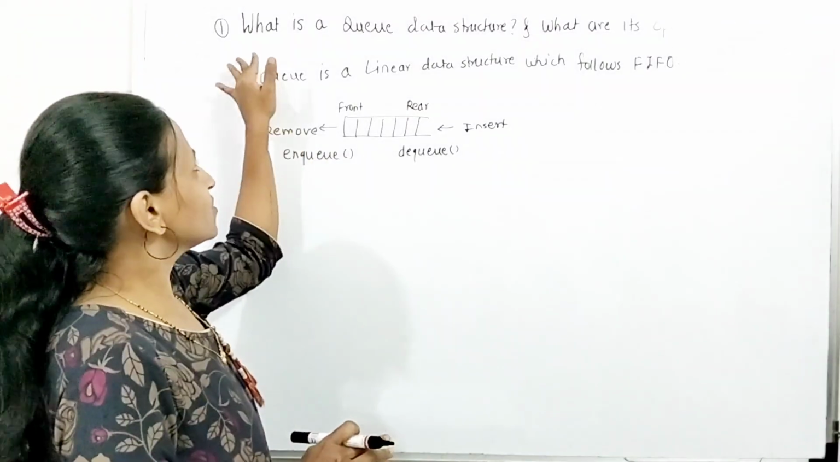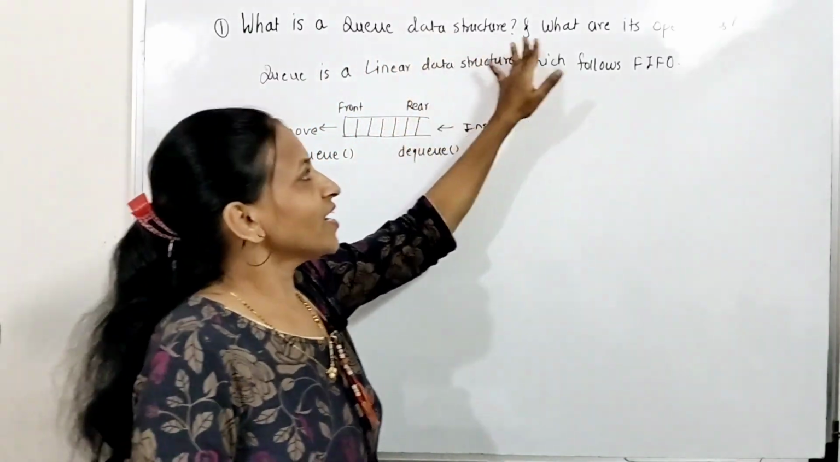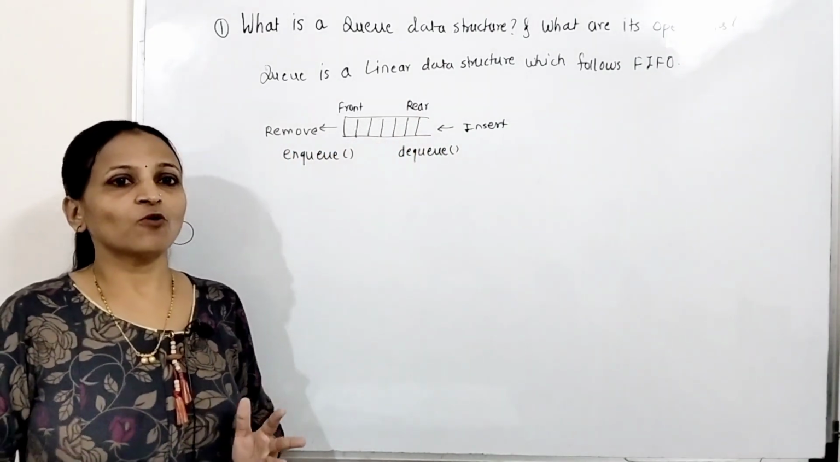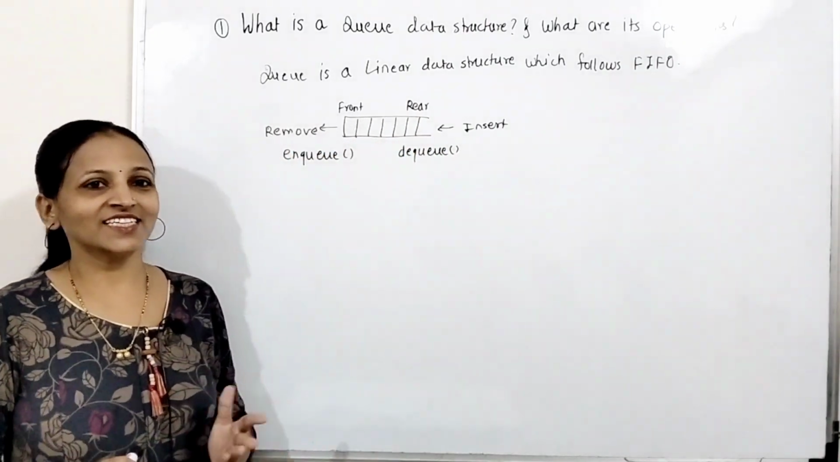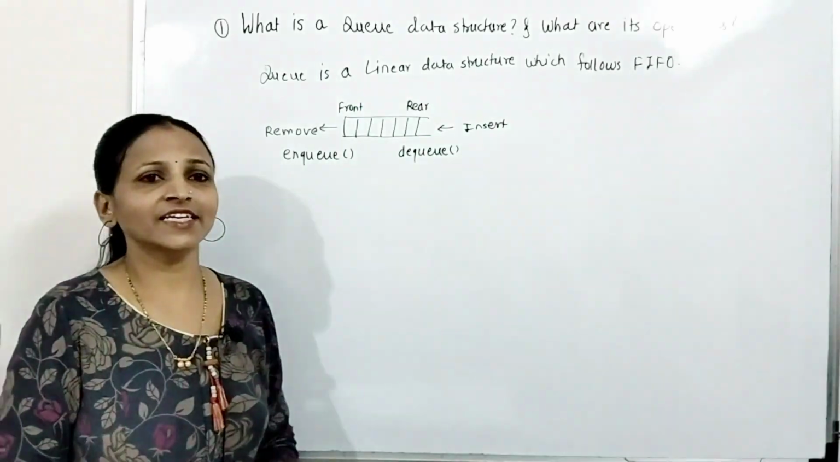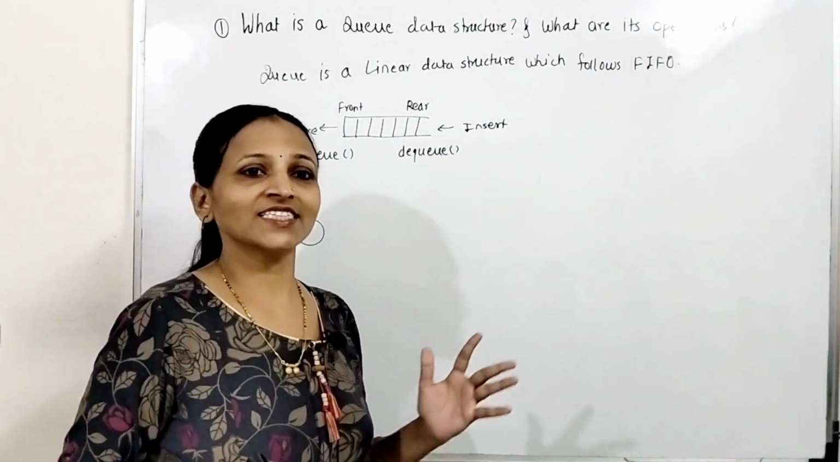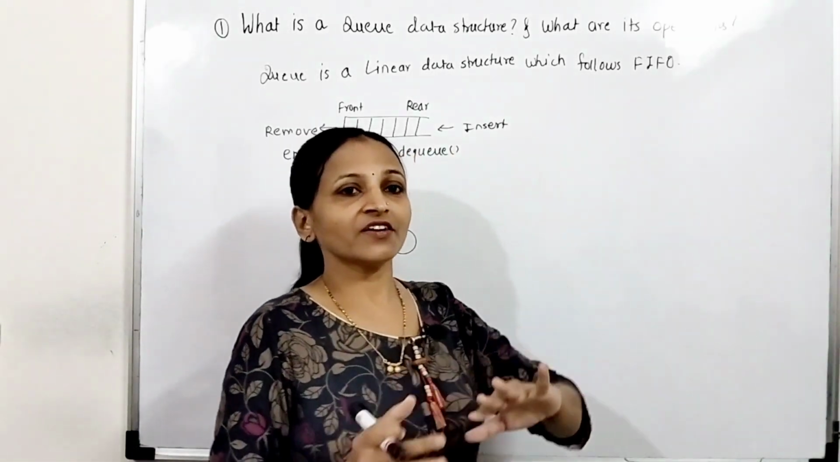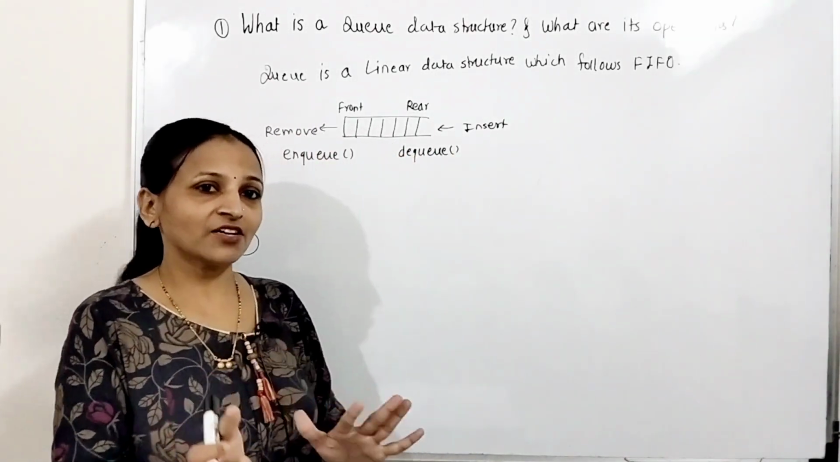The first question is, what is a queue data structure and what are its possible operations? In the last session we discussed the stack data structure. Stack is a linear data structure that follows last in first out. This queue is again a linear data structure. You can also say that it is an ordered collection of elements. It follows first in first out. Whatever element is inserted first will be removed first.